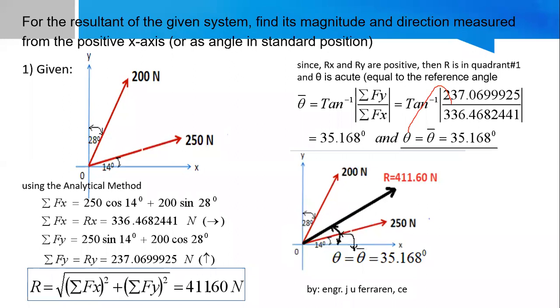So no problem when we are in quadrant number 1, if your Rx, or the summation of forces along X, and the summation of forces along Y will bear all positive signs. So the hanging question now is, what if it is located in another quadrant? Okay, in the next example maybe. So noted na kanang question and I'll be answering that in detail in the following example. No more other questions so far? None so far. Okay, sige.